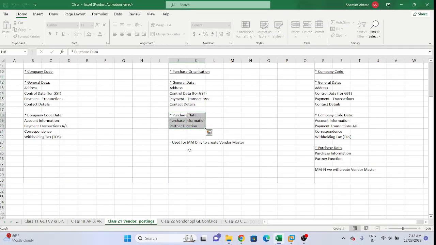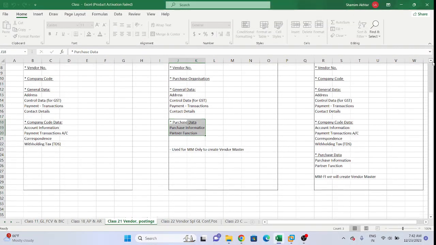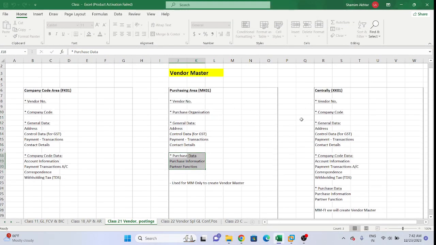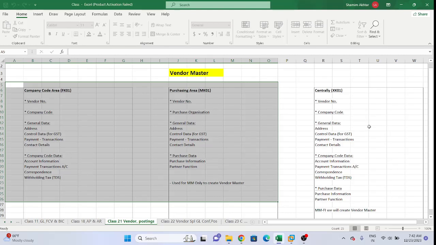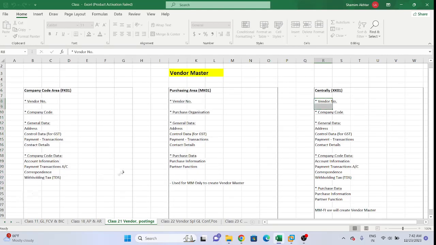Used only to create vendor master data. And centrally means what? Centrally means all these two things we will club, these two things we will combine. That will be called centrally. Up to company code data, and now we will add only this purchasing data. This will be called centrally, means the FI and MM consultants together need to work.